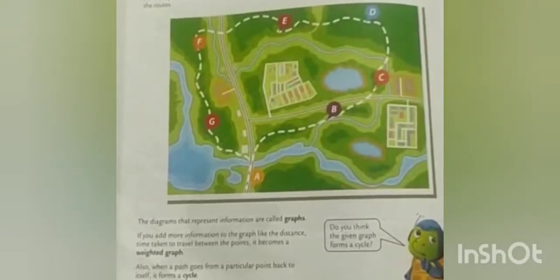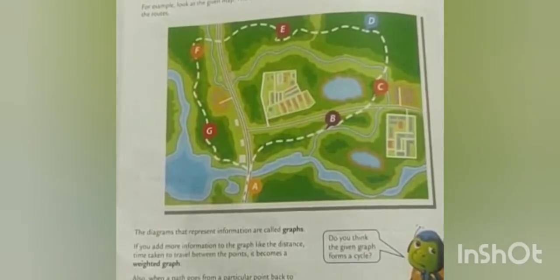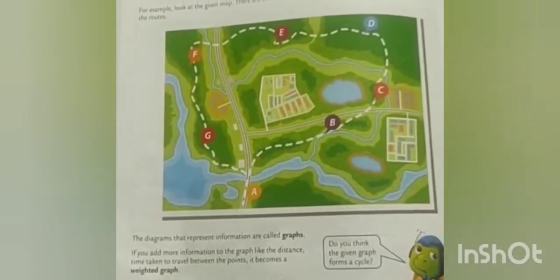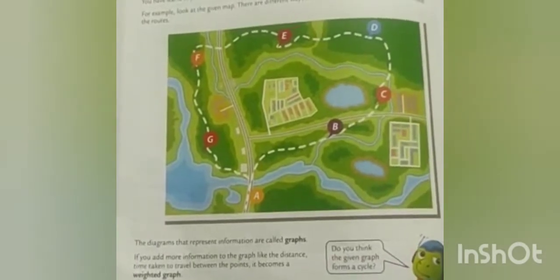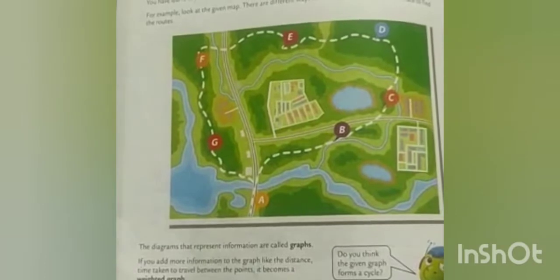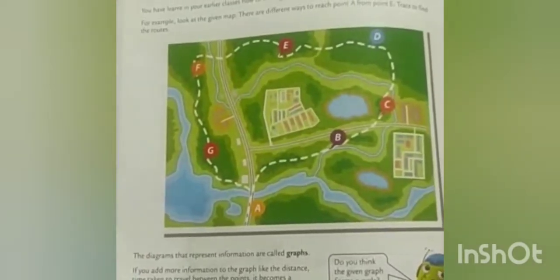Okay, my dear students, kindly open page number 44. I already explained what graphs are. Now you can clearly see in the diagram that this is a graph. Why is it a graph? Because this is a diagram which is giving us some information. What information is it giving us?